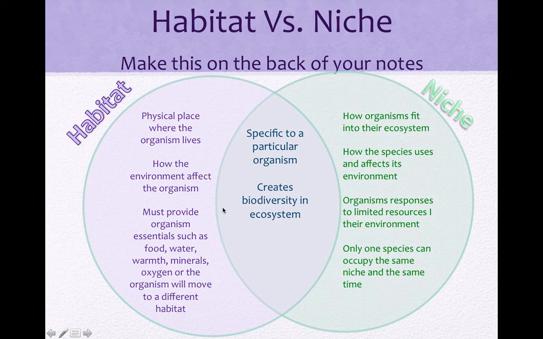On the back of your notes, I want you to write this. It's the last little thing that you have to do. Draw a Venn diagram here and put these different things in there. Habitat will be these specific things: what we need in our area, how we live or where we live. Over here would be how we live, and then how it is similar right there in the center. Go ahead and fill those things out.